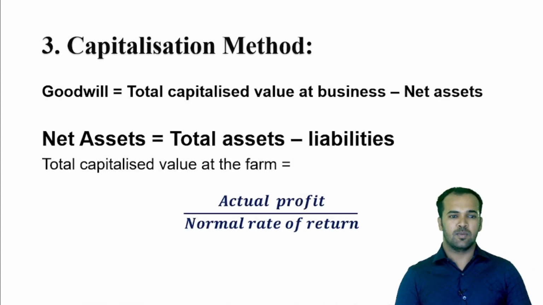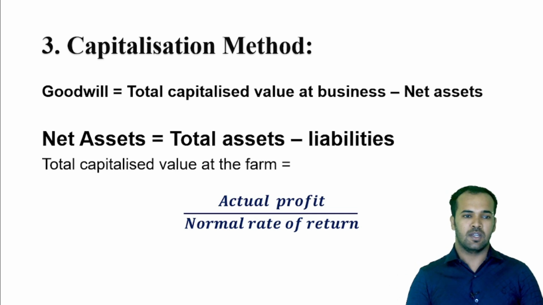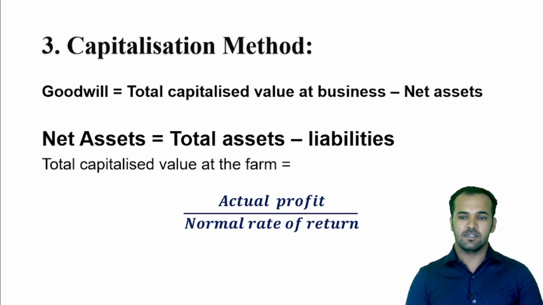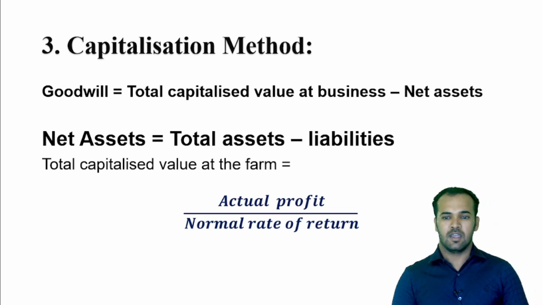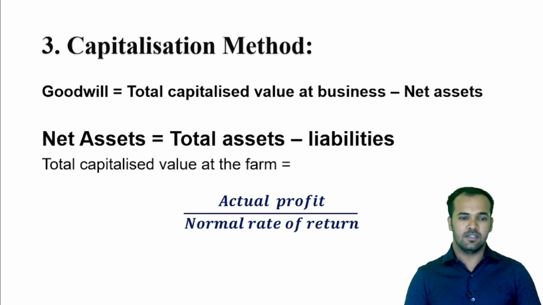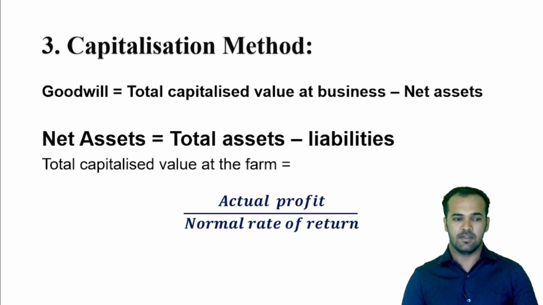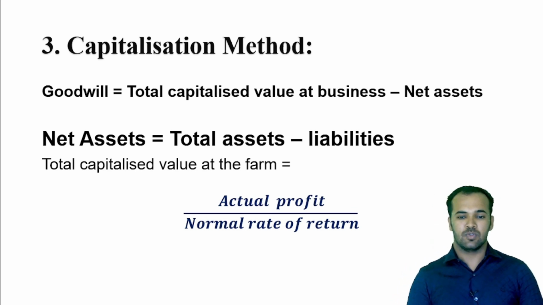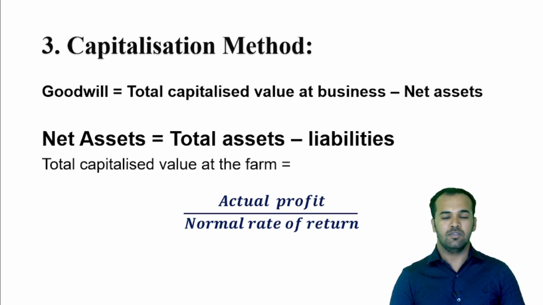And the third one is the capitalization method. The formula to find the value of goodwill under capitalization method is total capitalized value of business minus net assets, and the formula of net assets is total assets minus liabilities, and total capitalized value of a firm will be actual profit divided by normal rate of return.